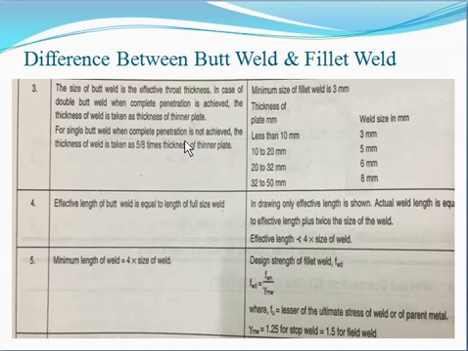In that case, the thickness of the weld is taken as 5 by 8 times the thickness of the thinner. Here you can see that the minimum size of the fillet weld is taken as 3 mm. Minimum size is 3 mm. We cannot consider less than this 3 mm.